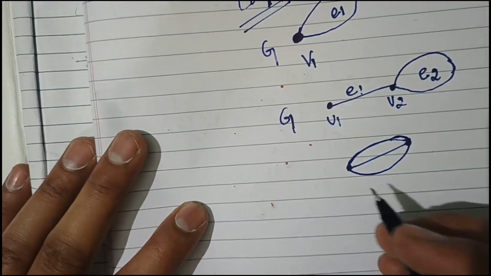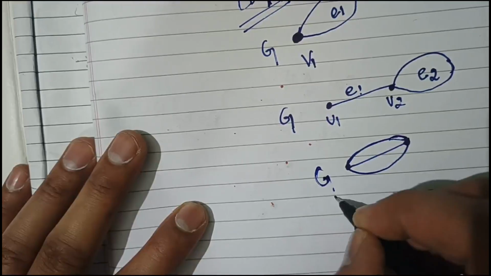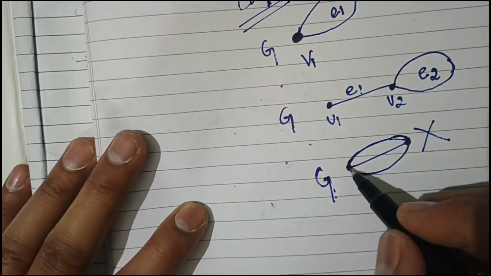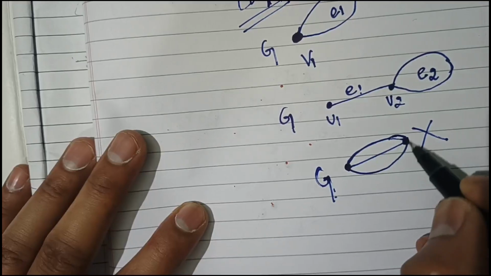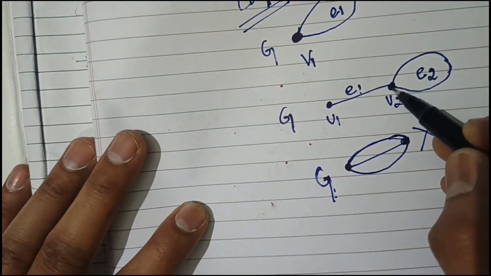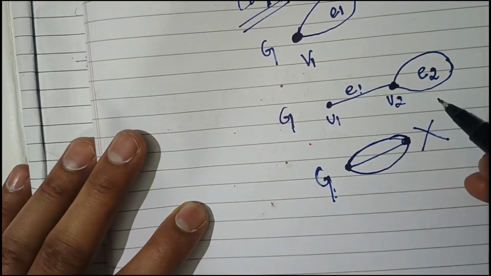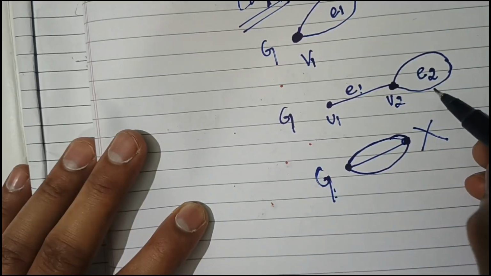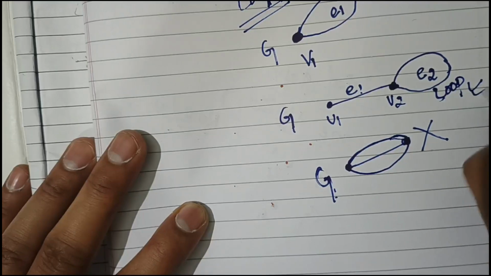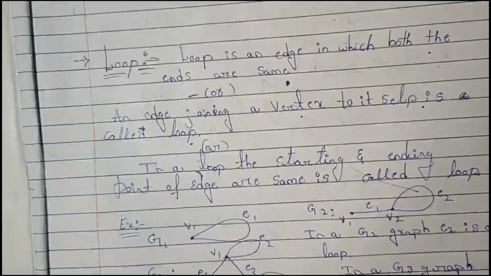Is this a loop? This is not a loop, because the starting point is different and the ending point is different. Where the starting and ending point of the edge are the same, that we call a loop.